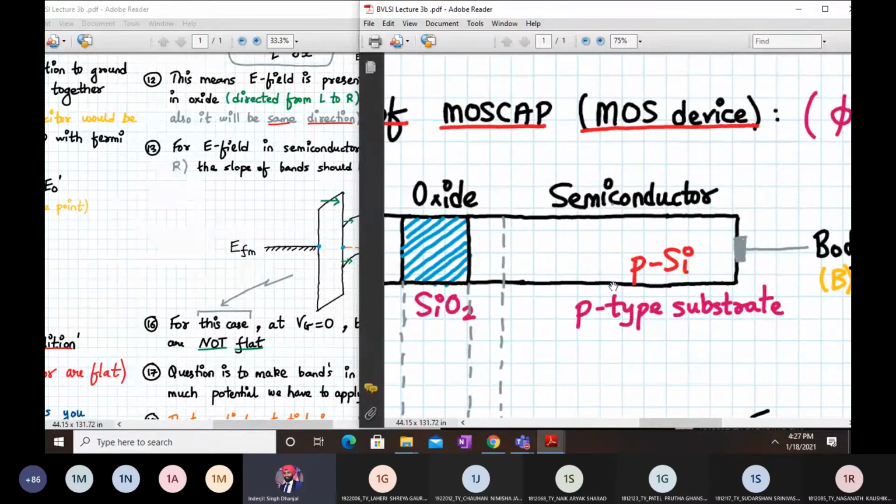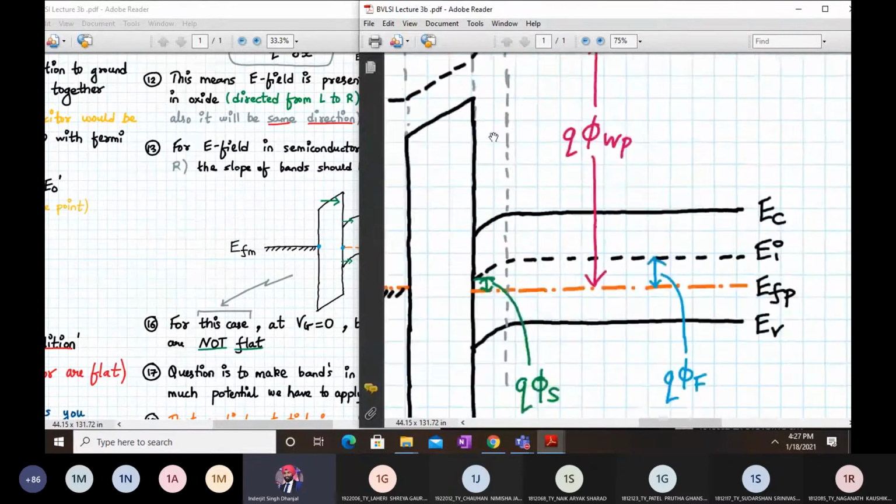Near the surface, if you have 1,000 holes over here in the p silicon, and if you are taking out the holes, where will the holes go out from? Either this side or that side. If some quantity is trapped inside and you want to take it out, it will move away from here. So near the surface, this is a slightly less p-type material. Okay, so this is the important concept of energy band bending in the case of your MOS capacitor.